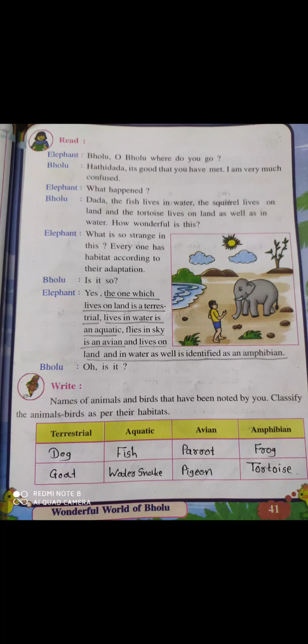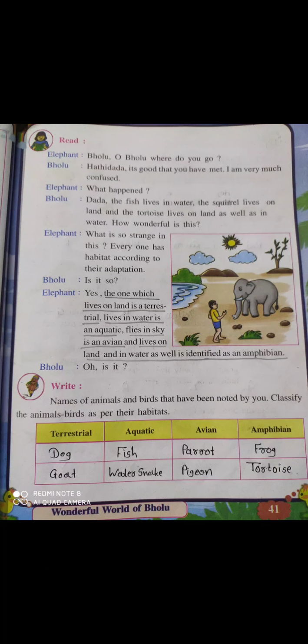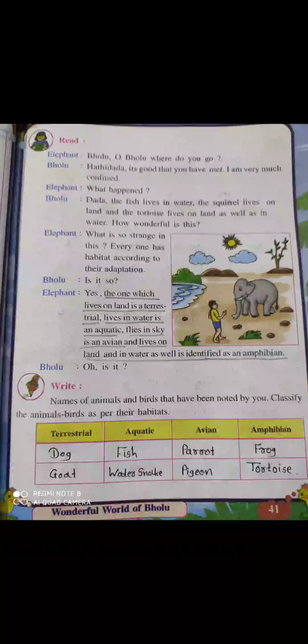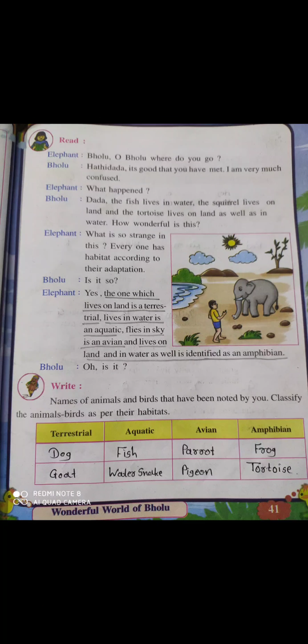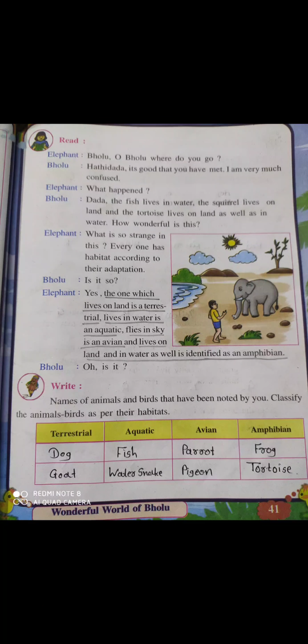Okay, so terrestrial animal, aquatic animal, avian and amphibian. Okay, so here there are two examples of each type. Now terrestrial animals who live on land, like dog and goat. Now aquatic animals who live in water, like fish and water snake.